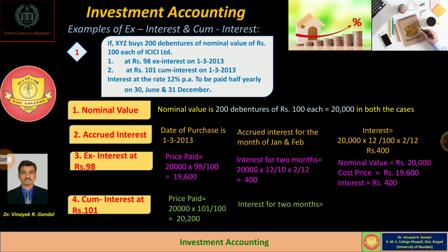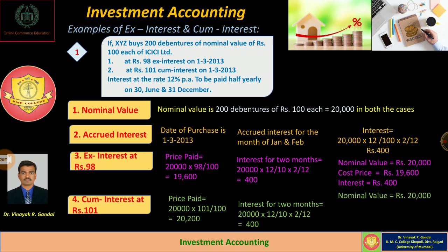Secondly, interest for 2 months is also calculated like this, 20,000 into 12% for 2 months. So the amount of interest is the same, 400, and the nominal value is rupees 20,000, that is the same in both the cases.